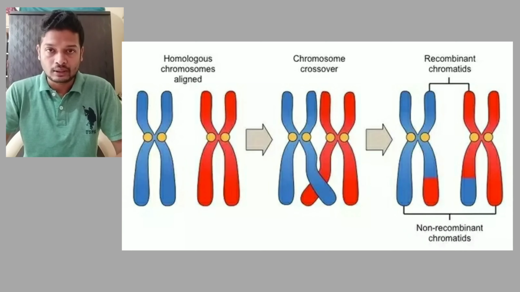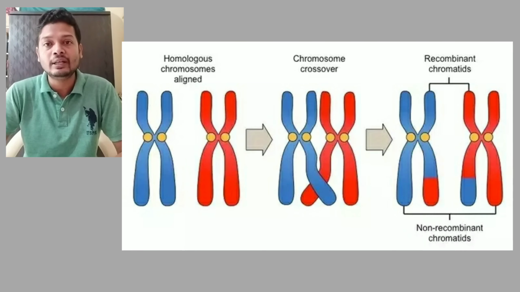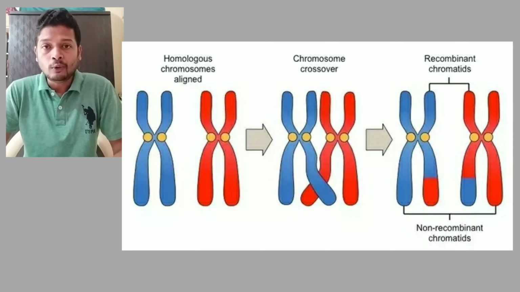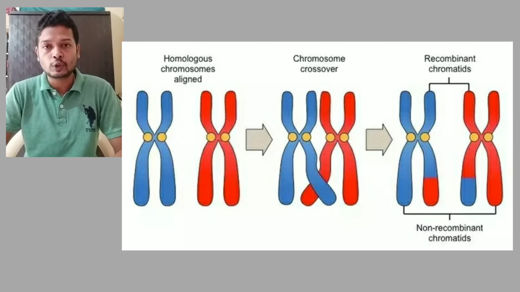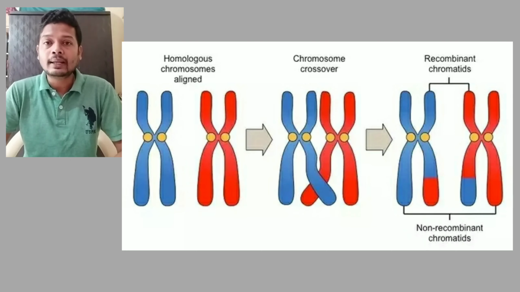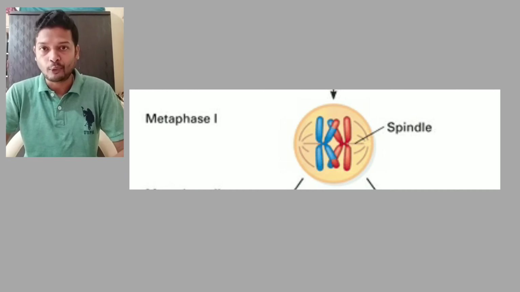chromosome has exchanged its segment with the other color. So as a result, at the end you will see an entire chromosome of one color with a small segment of another color. That other part is of the chromosome which was its homologue. So this is how exchange of genetic material, exchange of segments of chromosomes occurs during prophase 1 and finally it is completed. Though it is completed, the chromosomes are still attached to one another at some points.